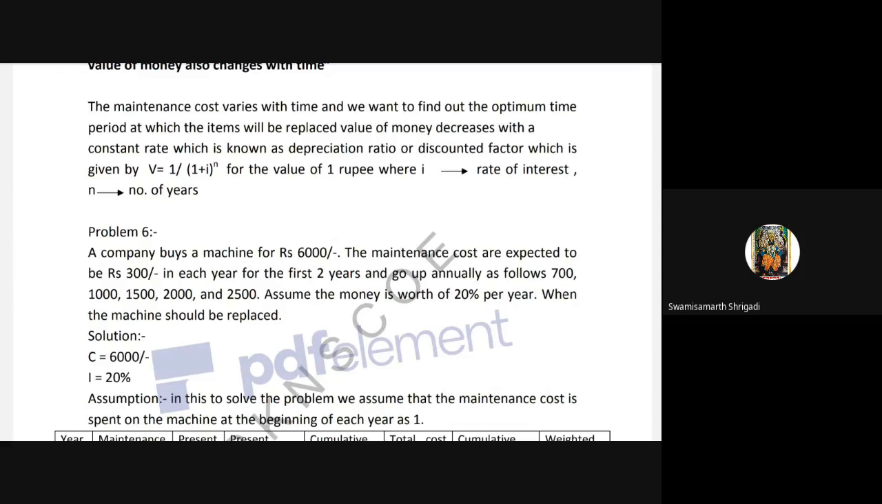Suppose they have given a discount also. In terms of discount they will give, for example, a discount of 5%. What is the 5% value? 0.05. 10% is nothing but 0.1, 20% is nothing but 0.2, that is 20 divided by 100.